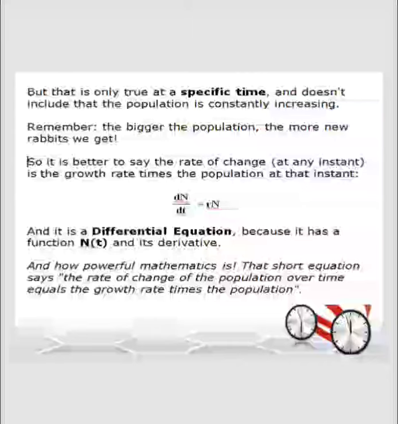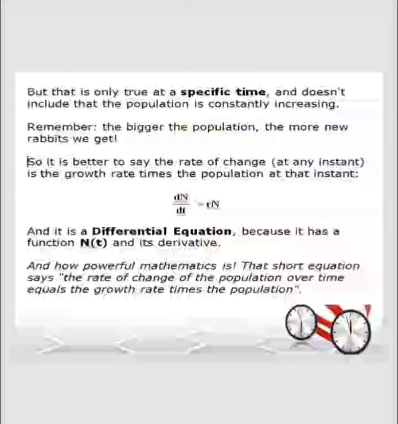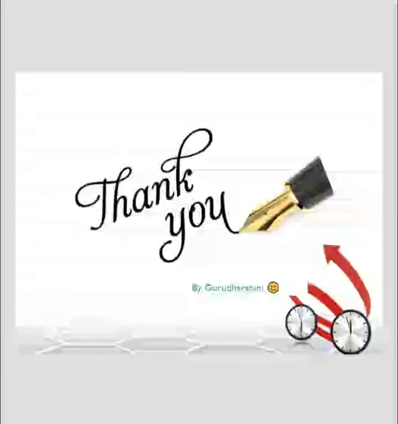As the population increases, we get more rabbits. And remember, the bigger the population, the more rabbits we get. As I already said, dn by dt equals r into n, because the growth rate into the population gives the rate of change. So this is the differential equation for populations. And this is how powerful mathematics is in differential equations, in rate of change. Very super. Thank you very much.